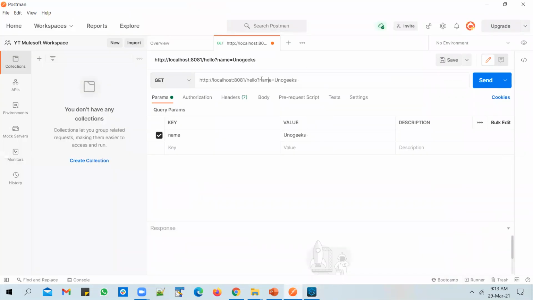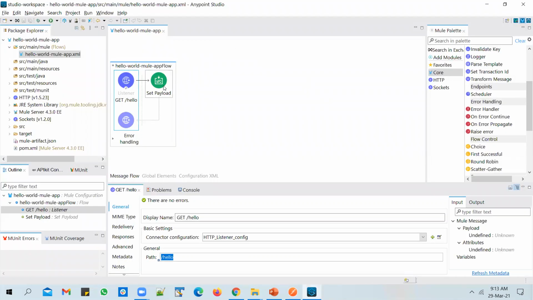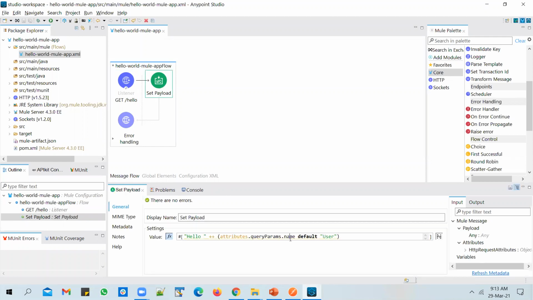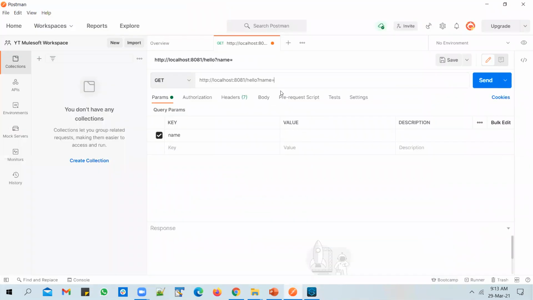Okay, let's go ahead and test it out. If you want to pass in a query parameter, this is how you pass it. You put a question mark and you give a name to it. I want to call my query parameter name, because that is what I have used in the set payload. I'm assuming that I will receive a query parameter called name. So I'll put a question mark, name equal to, and I can give whatever string value I want to pass as input. I'll just pass in geeks, and you can see the value getting populated here, and you can send in a request.